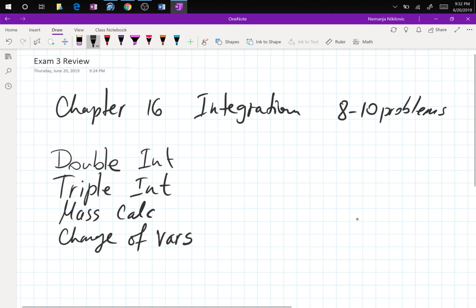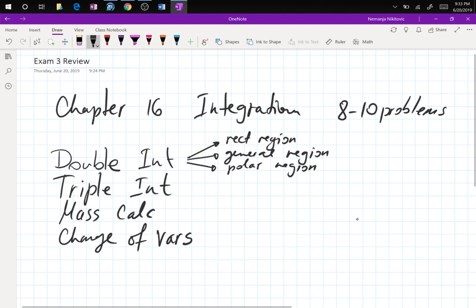So these are the 4 topics you're looking into. Now they break into the smaller portions. Double integral is a rectangular region, general region, and polar region. So if I put one each, 3 problems right there.